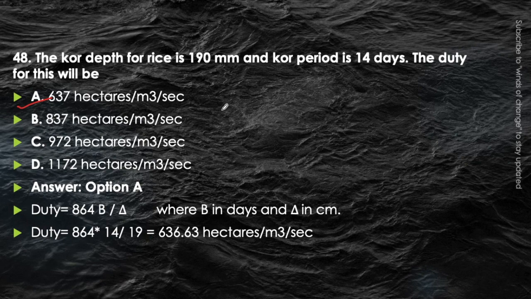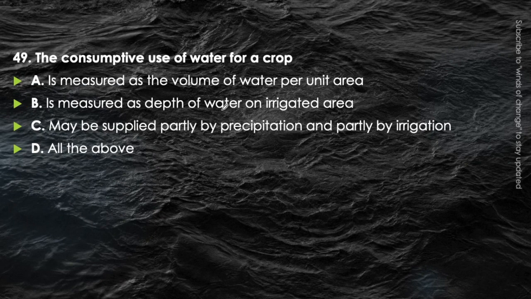Okay. Next question. The consumptive use of water for a crop is measured as volume of water per unit area, or is measured as depth of water on irrigated area, or may be supplied partly by precipitation and partly by irrigation, or all of the above. Just think about it. Every detail is being given here. The consumptive use of water for a crop. For that one, all these statements will be correct.